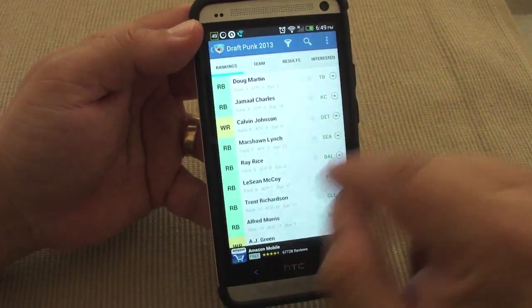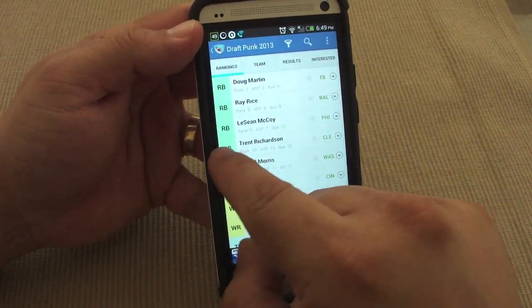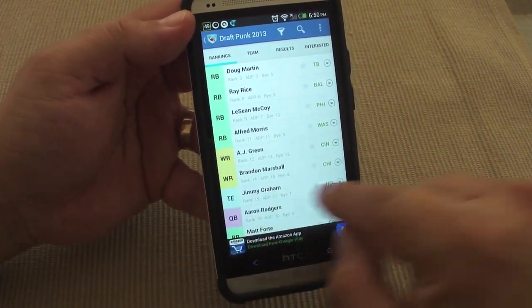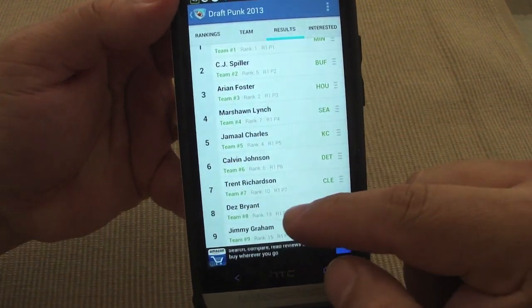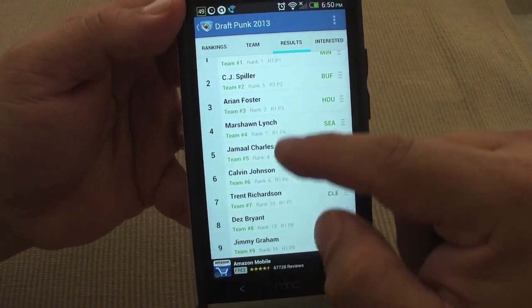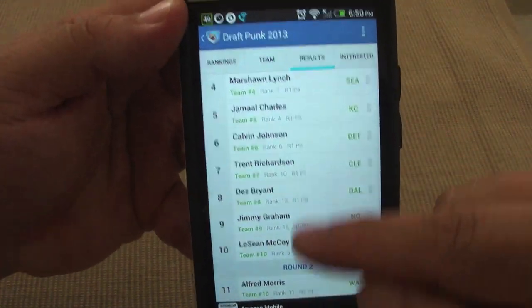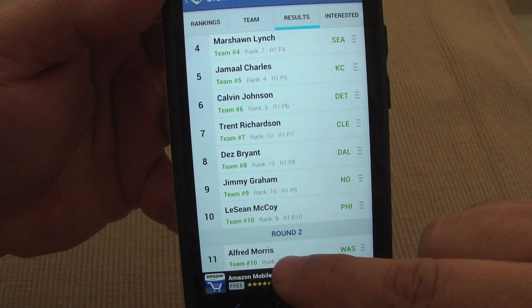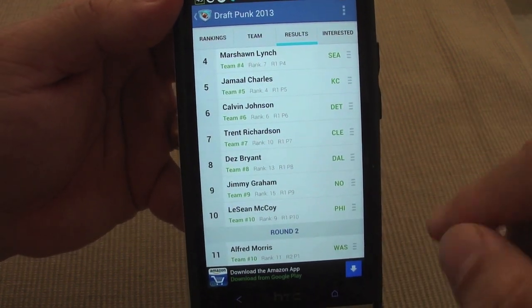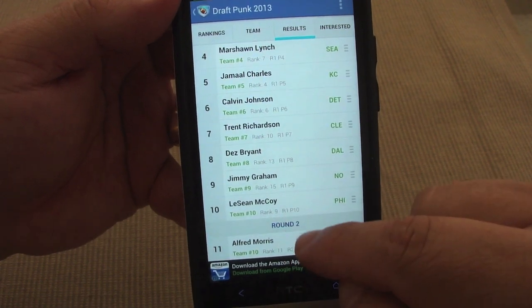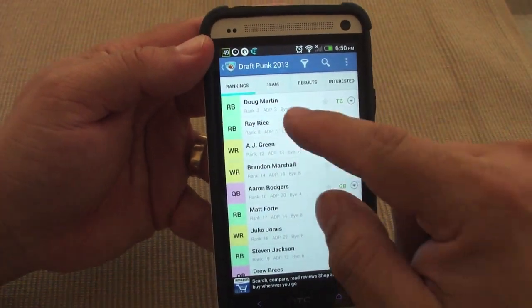As you keep on swiping, people keep making their picks, right? You're gonna be seeing all the teams, all the picks per team, right here. And like you see, once it finishes round 1, it goes to round 2 because this is a snake type of draft. So it goes from 10 down back to number 1, which is awesome.